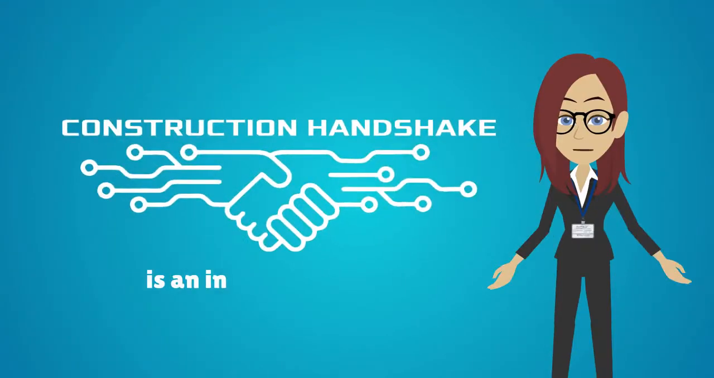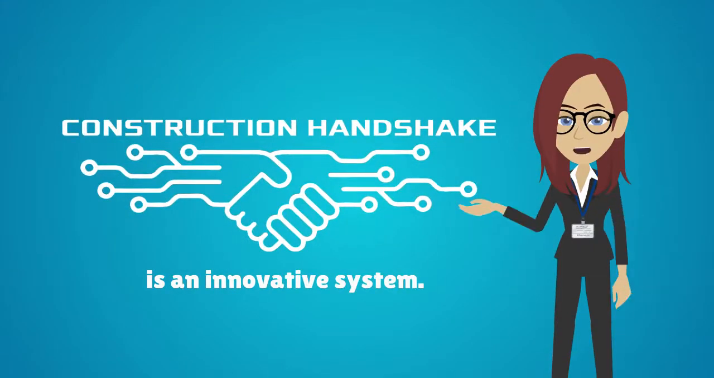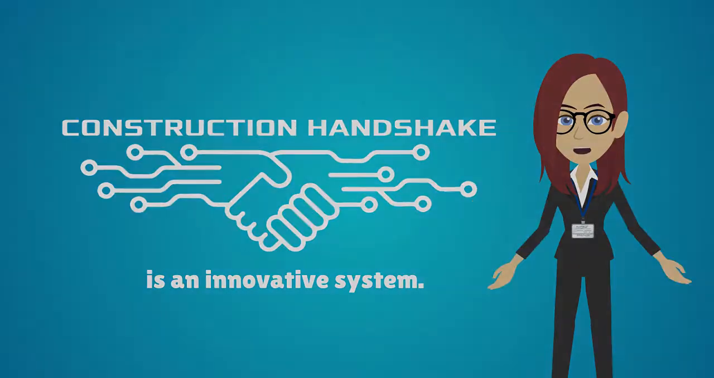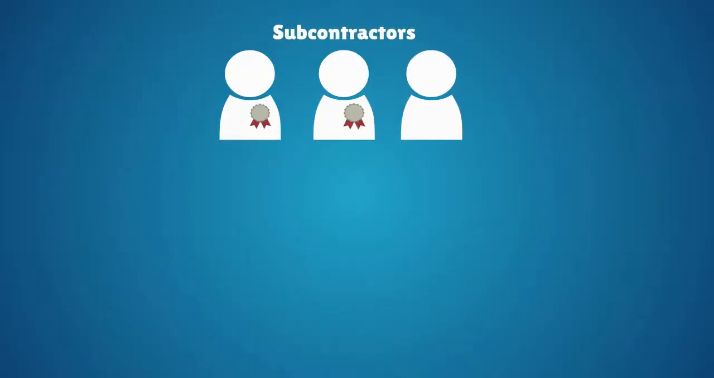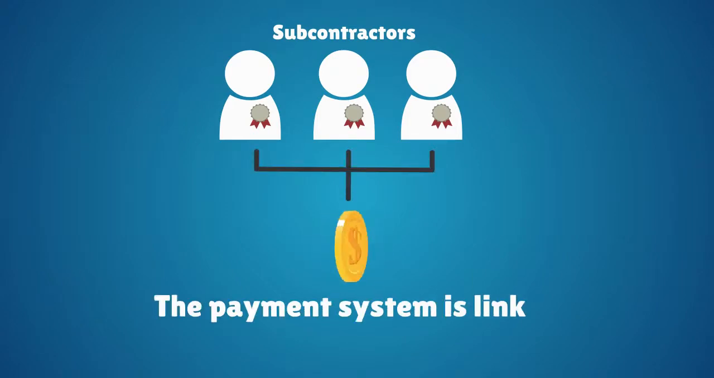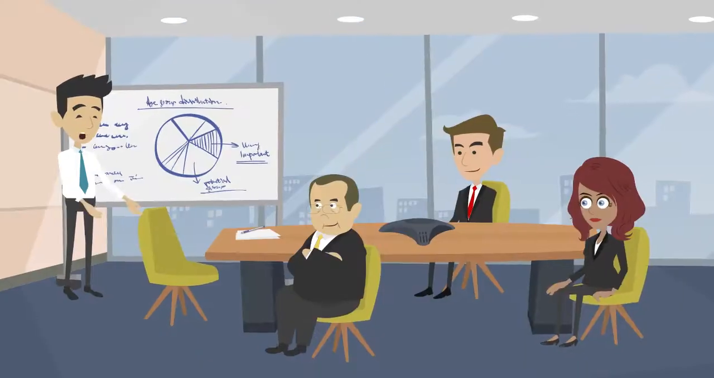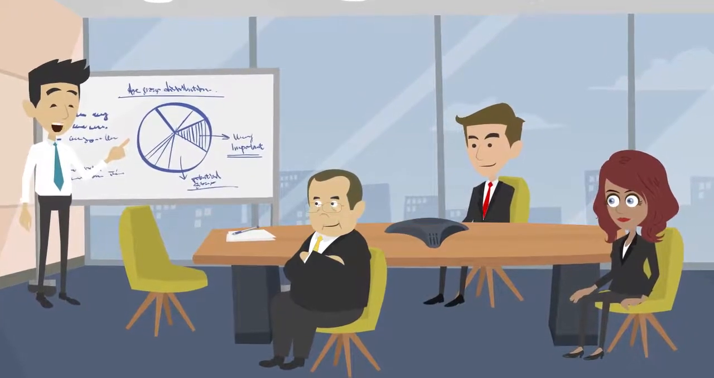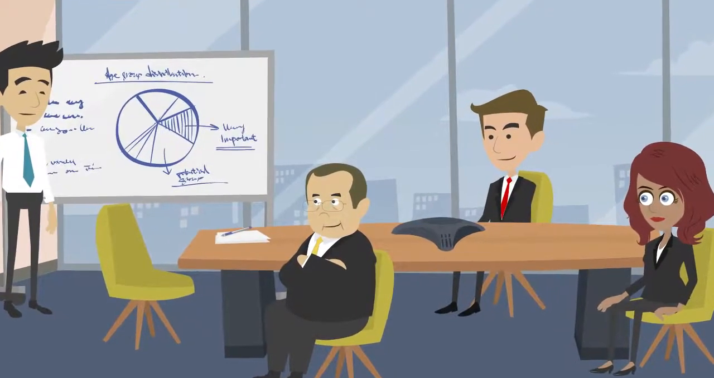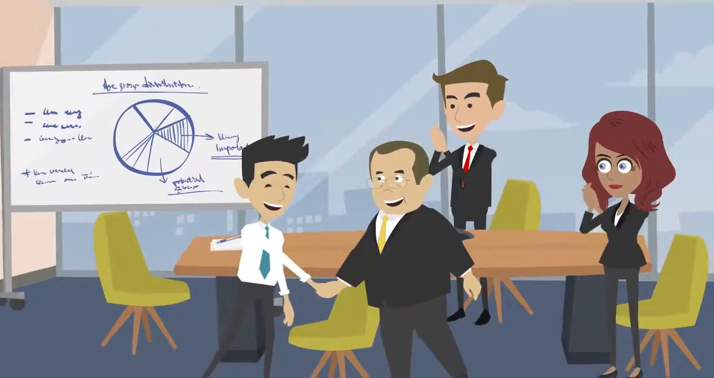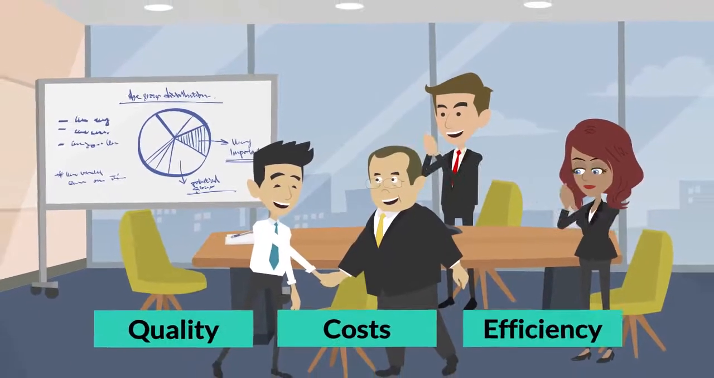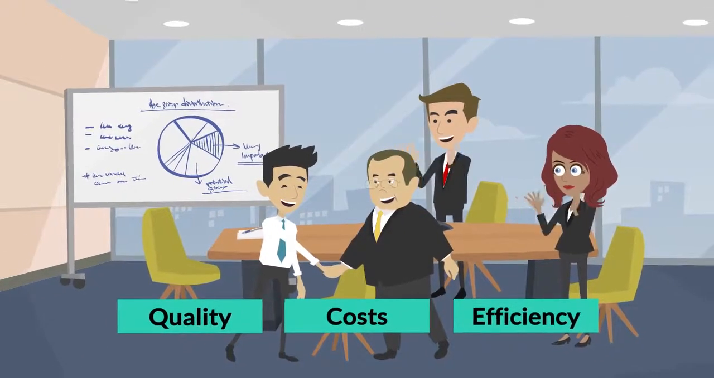Construction Handshake is an innovative system that entails chain integration in a smart way, in which the subcontractors value each other's completed work, to which the payment system is linked automatically. As a result, the interest of the subcontractor shifts from progress of only one's own work to progress of quality, costs and efficiency of the entire project.